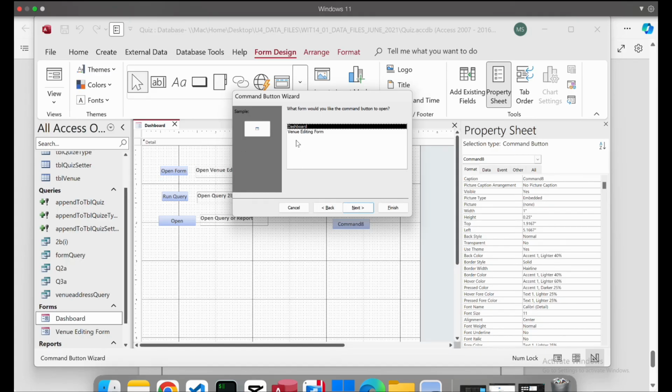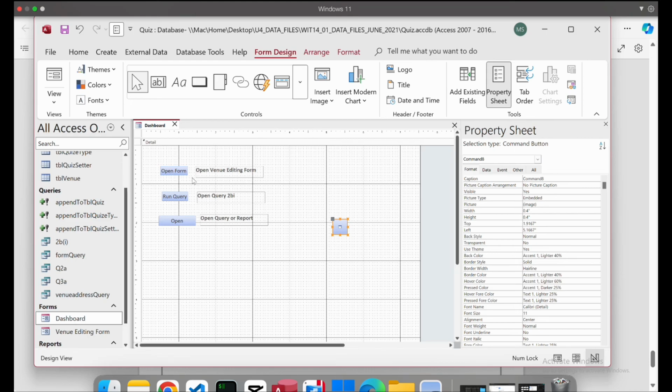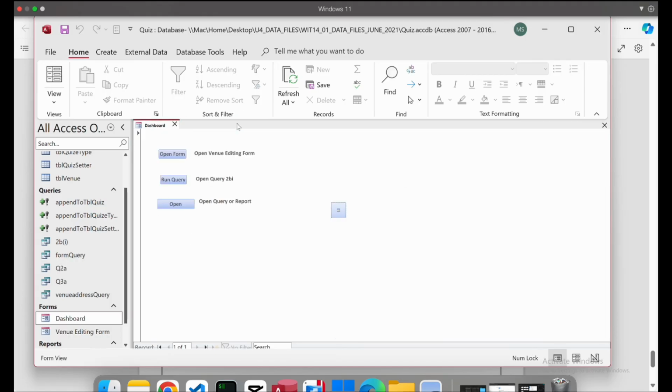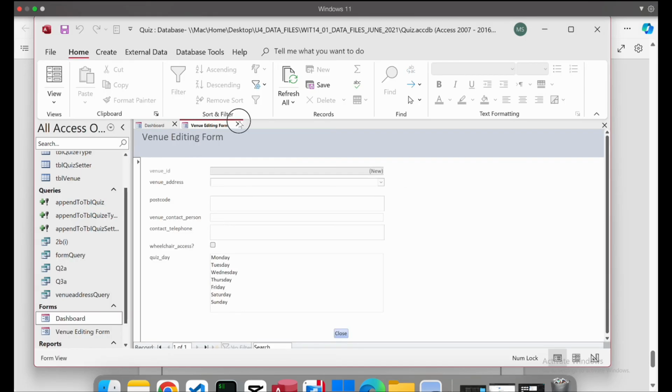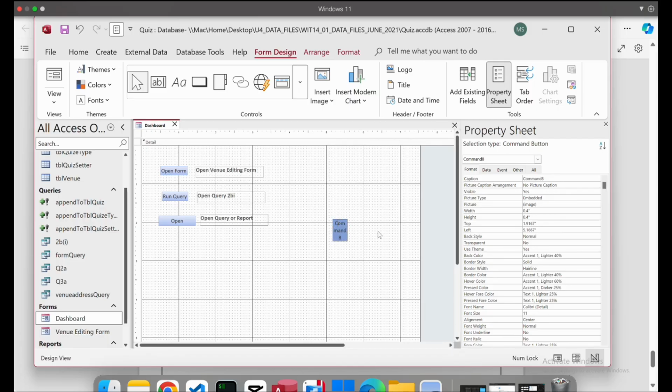I actually want to open the venue editing form. I clicked here and then clicked on the finish button. Maybe you can provide the name like the way I did. When you save this and go to the view option, then you click, it will take you to the venue editing form. The same thing is done here. Then how I did the run query, if I go to the design view, I don't need it now because I already showed you guys how to do that.